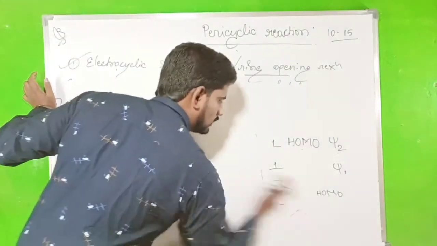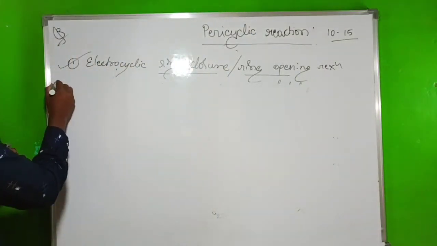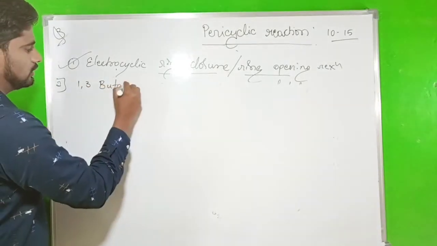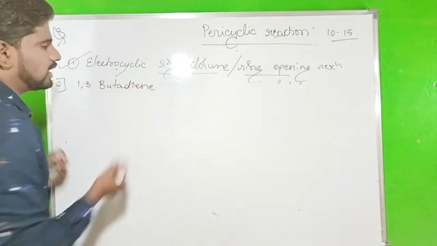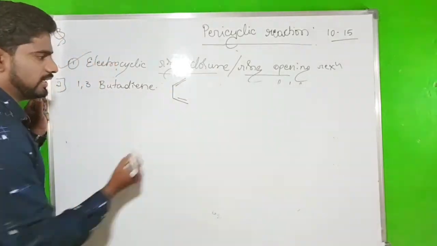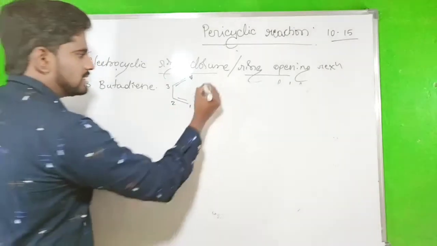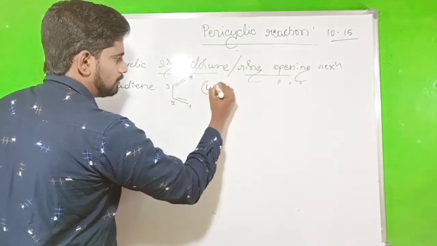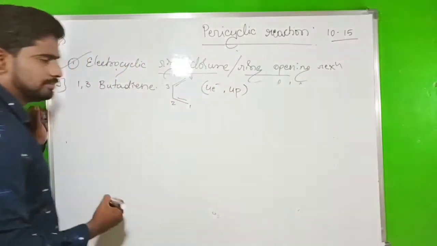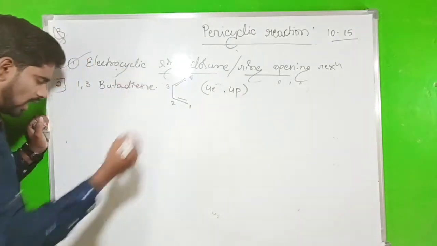Same conditions, but the example is different. That is 1,3-butadiene. So 1,3-butadiene, this is 1, 2, 3, 4. In 1,3-butadiene there are 2 pi bonds, 4 electrons and 4 p orbitals. So 4 p orbitals means 4 configurations.